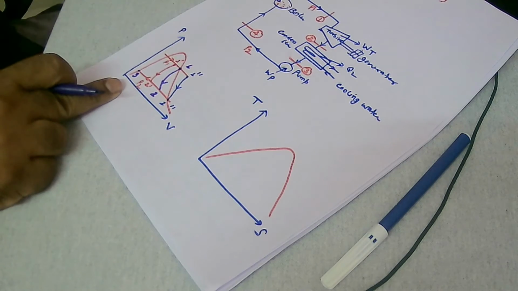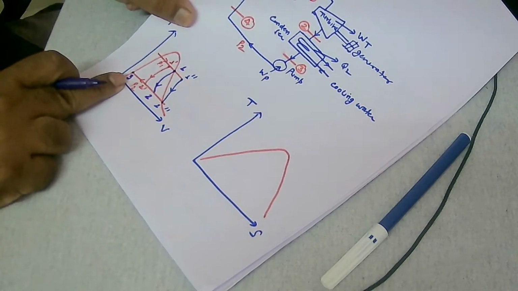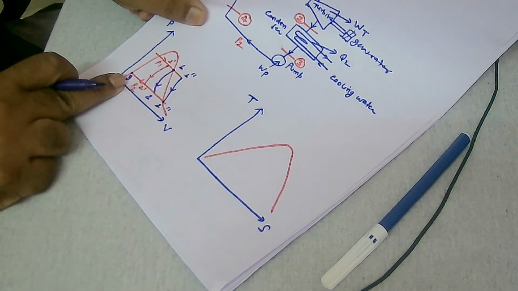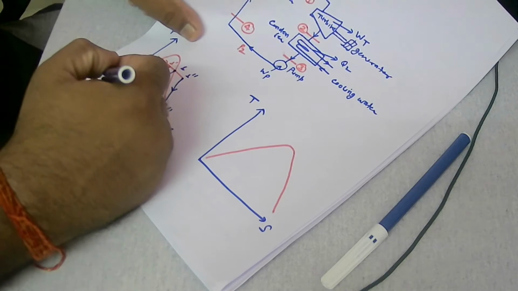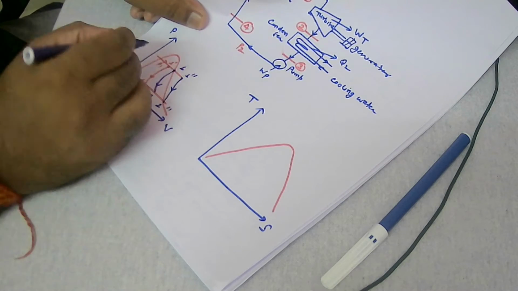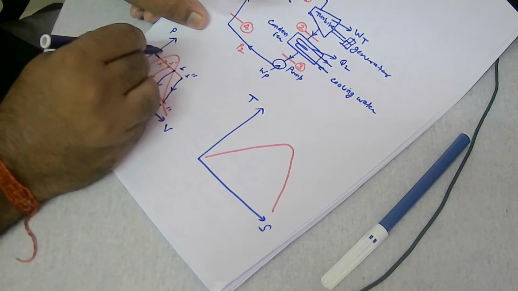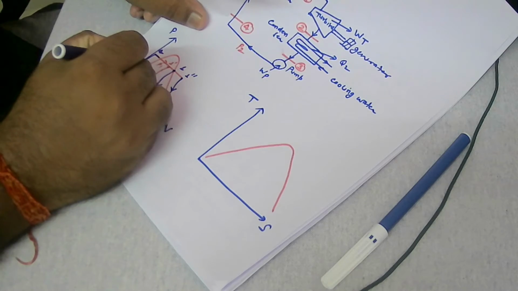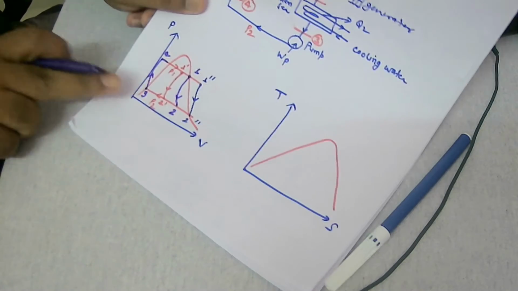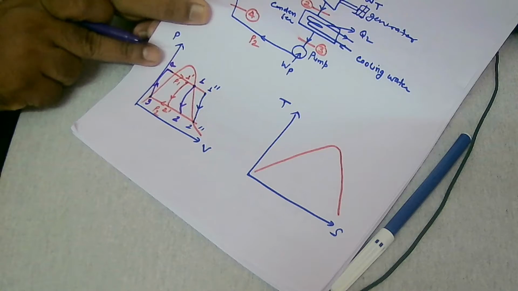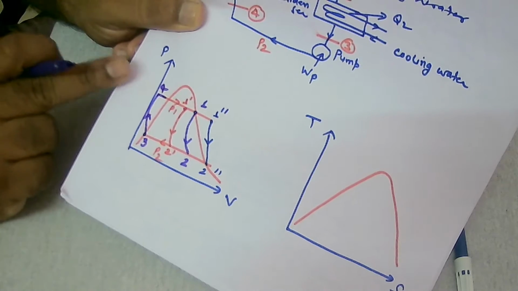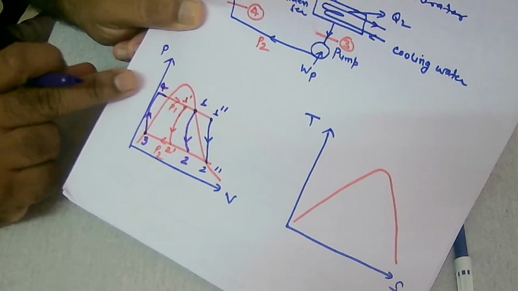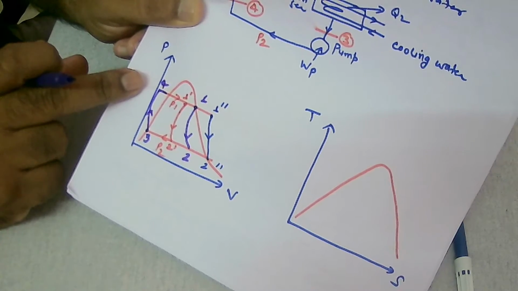Now 3 to 4 is reversible adiabatic compression. Look at the adiabatic process, it is something like this. So when you are drawing here, this will go like this. The fourth point is here, and it is going like this. So this is 3 to 4. This is the fourth point, right? Is that visible? So 3 to 4 is basically a reversible adiabatic compression in the pump.